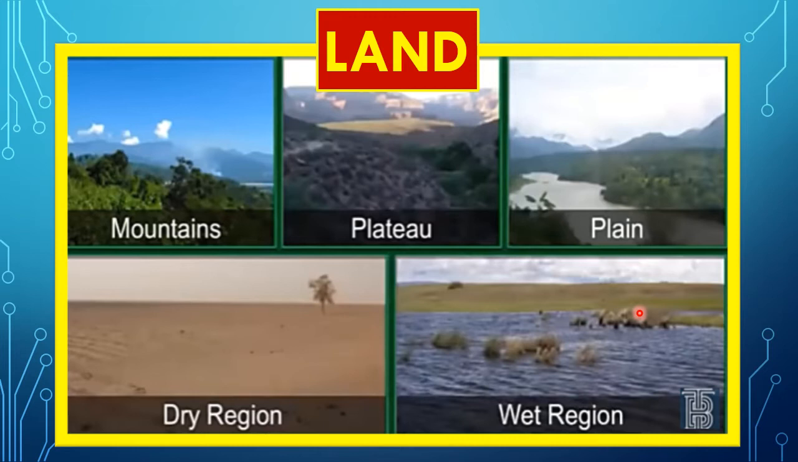In the desert region, what kind of plants will we have? We'll have cactus growing, and maybe there'll be camels, isn't it? Because they can survive in the desert region. So land plays an important role in biodiversity.